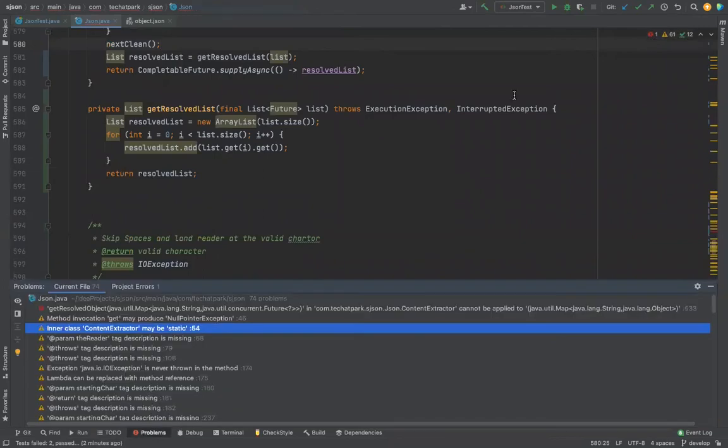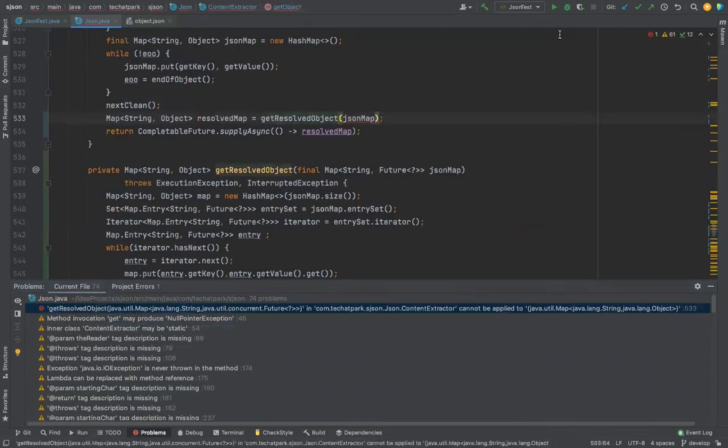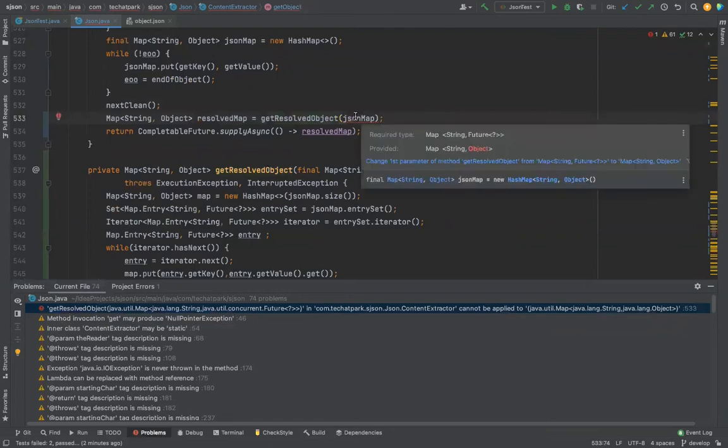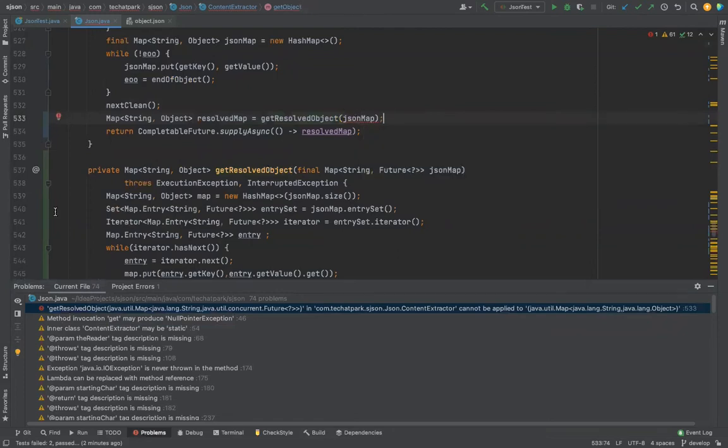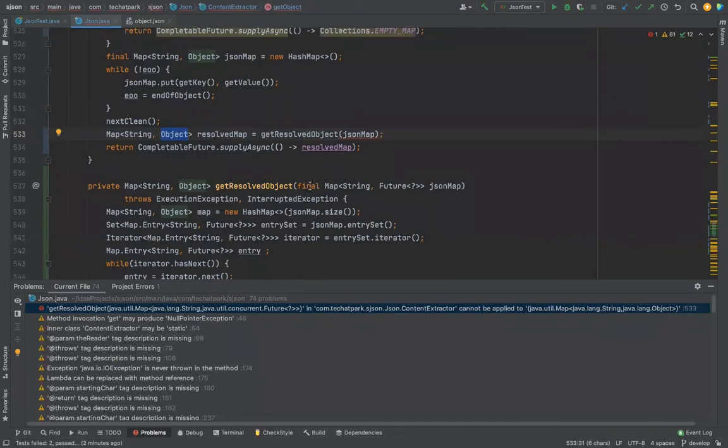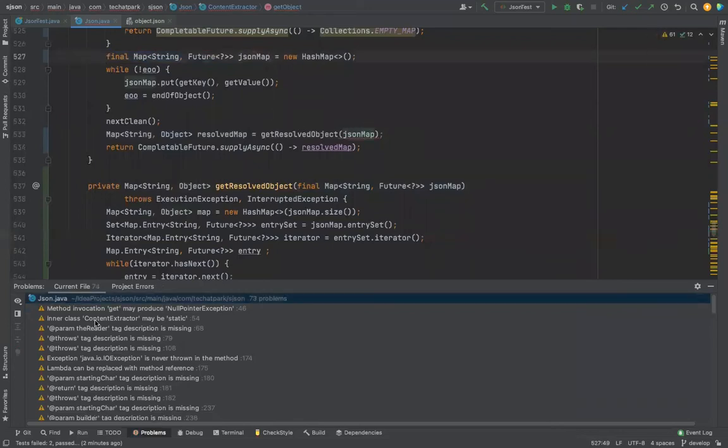Now go to this. You can actually refactor that line into a separate method and give the method reference. Exactly. That's a method function reference. It will return an object. That's okay. But where is it? Return future of so and so. Oh, okay, okay. Because I want my JSON map as so and so, right? Java generics come to help. It's okay. Now compilation is done. Let us try to execute it. Test case should pass. Performance secondary.